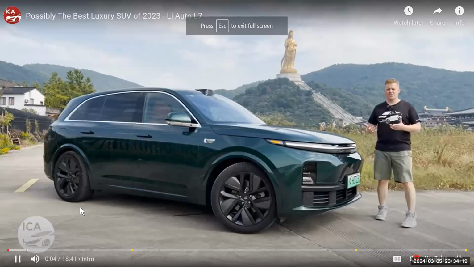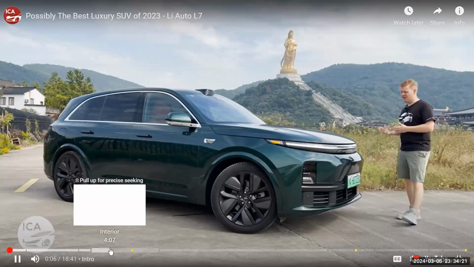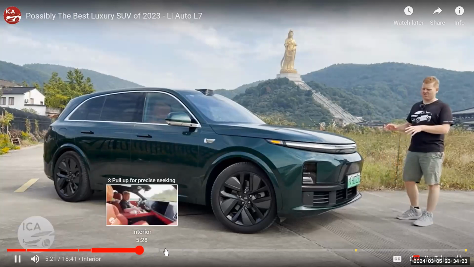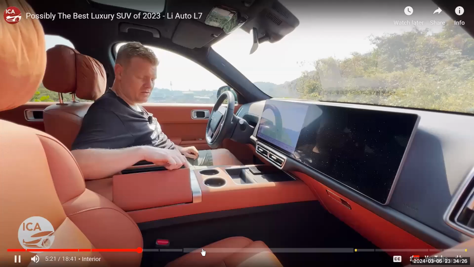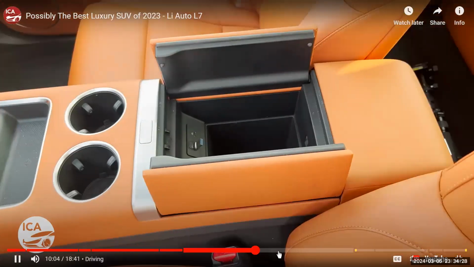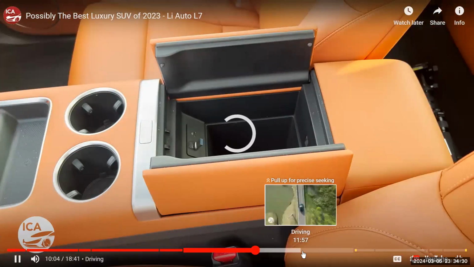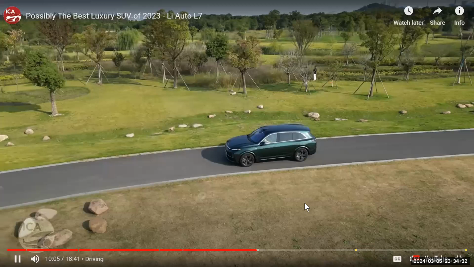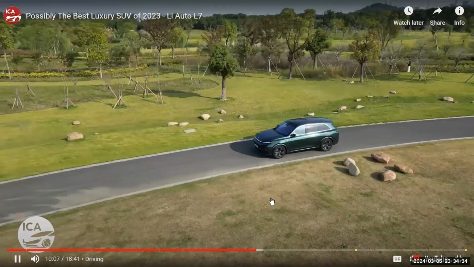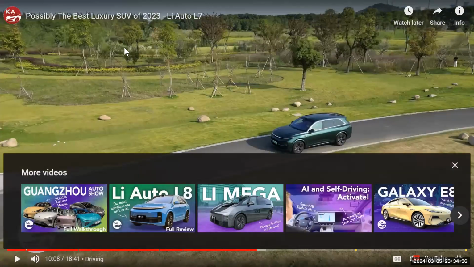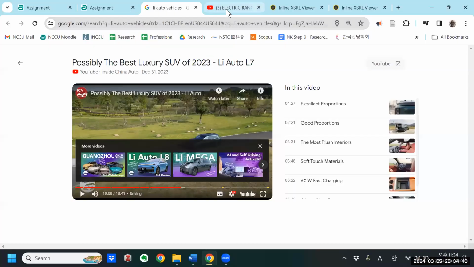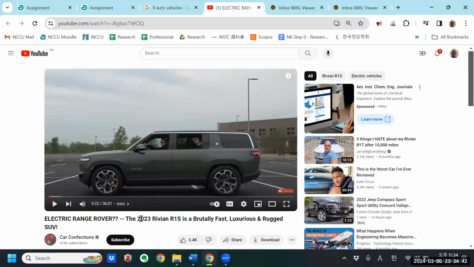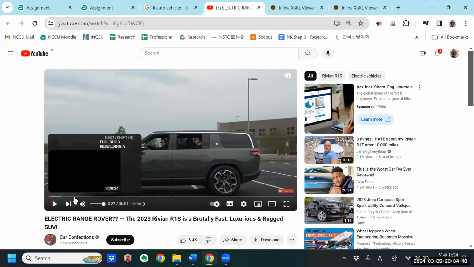So you can see here, that's Li Auto's current line, and then this is the 2023 Rivian R1S, which is also an electric Range Rover.